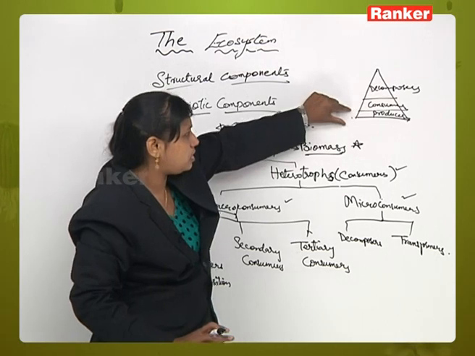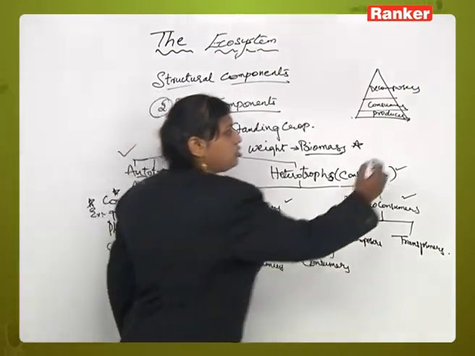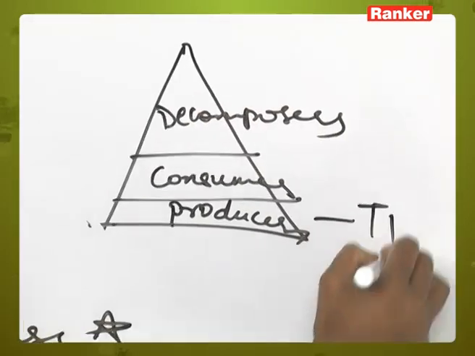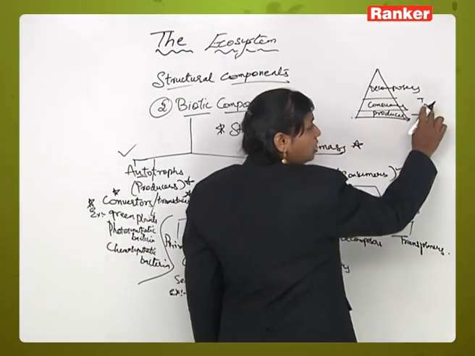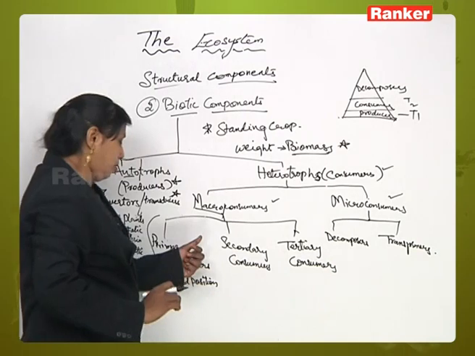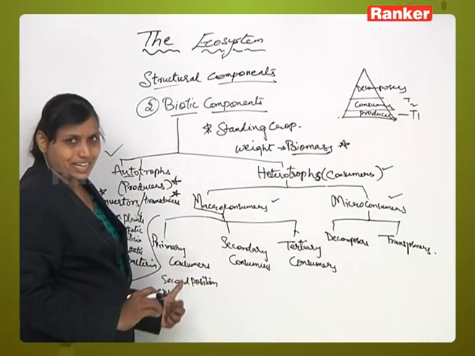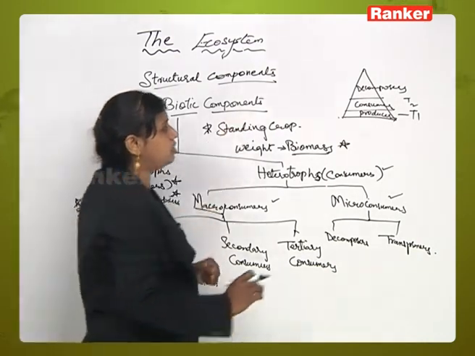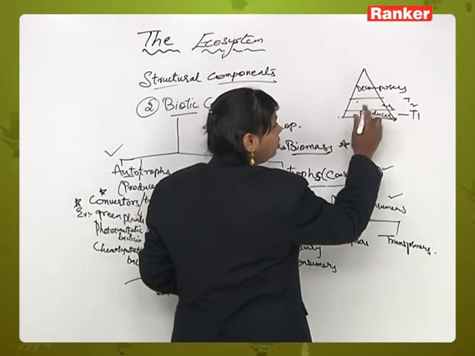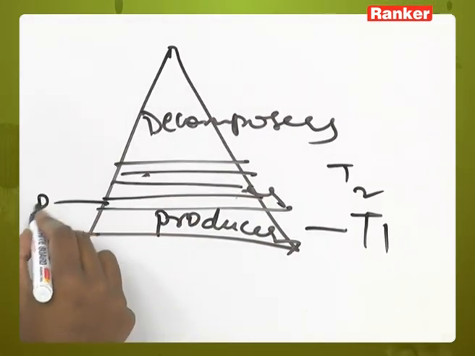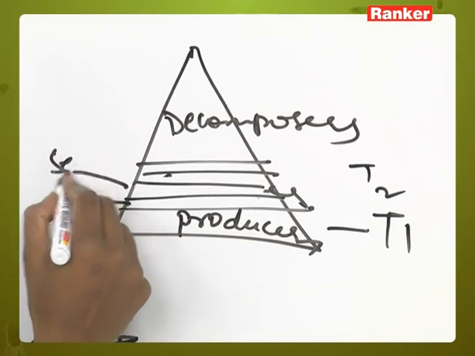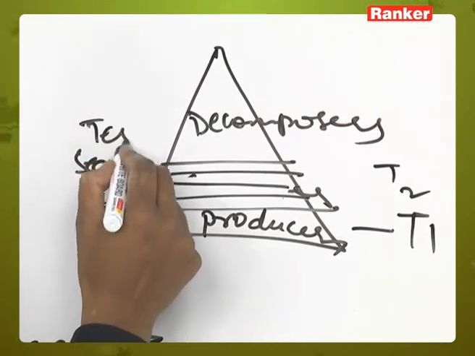Producers are nothing but the autotrophs. Each level is called a trophic level, trophic 1. Now, we are talking about trophic 2. So, that is why I said consumers will occupy the second position, and consumers are again divided into 3 layers: T2, T3, T4. Primary consumers, secondary consumers, tertiary consumers.